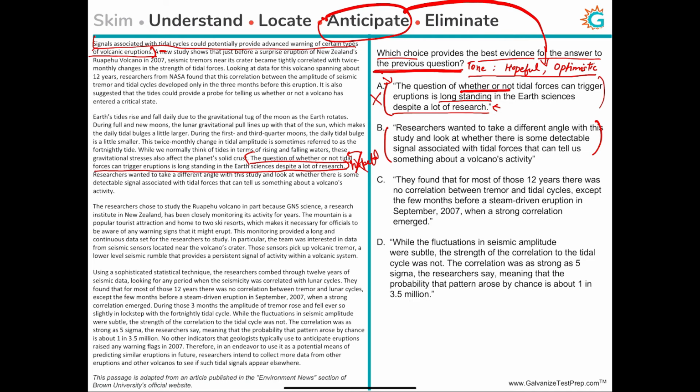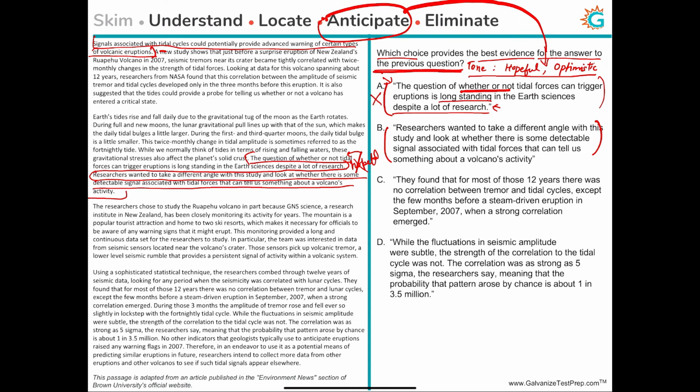Choice B. Researchers wanted to take a different angle with the study and look at whether there is some detectable signal associated with tidal forces that can tell us something about a volcano's activity. This is the immediate next sentence right here. This is where it's located in the passage. And again, these lines do not express a sense of positivity.